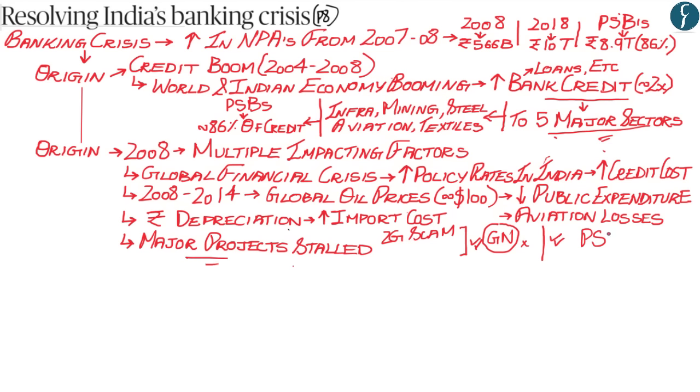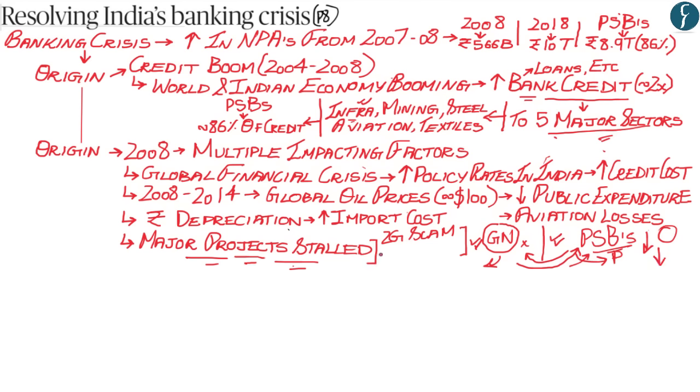But because these major projects were cancelled by the Indian judiciary, they were not able to earn income from these major projects and similarly were not able to either pay the principal amount or the interest back to the public sector banks. Now, what happened because of this is that public sector banks make money by giving out loans. But because these companies within the infrastructure sectors were not able to pay back the principal or the interest amount to the public sector banks, then the profit of the public sector banks decreased.